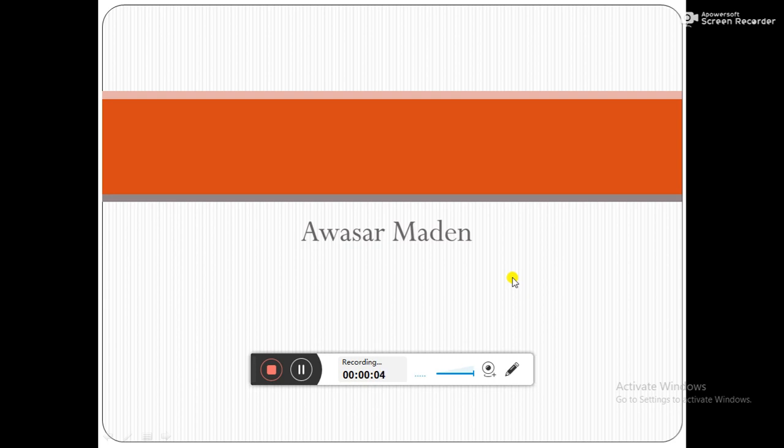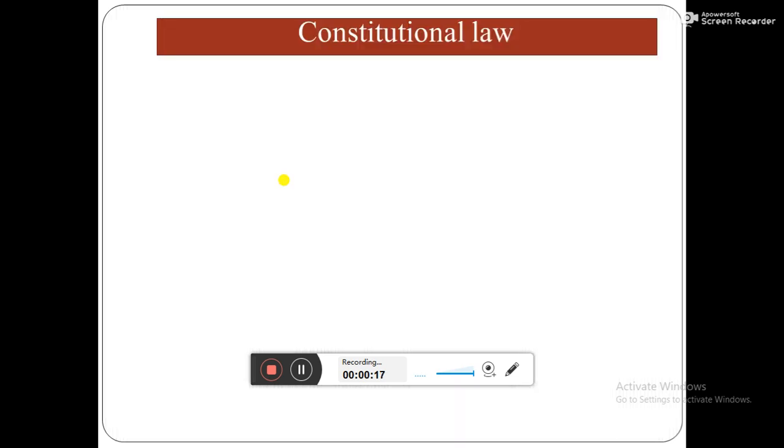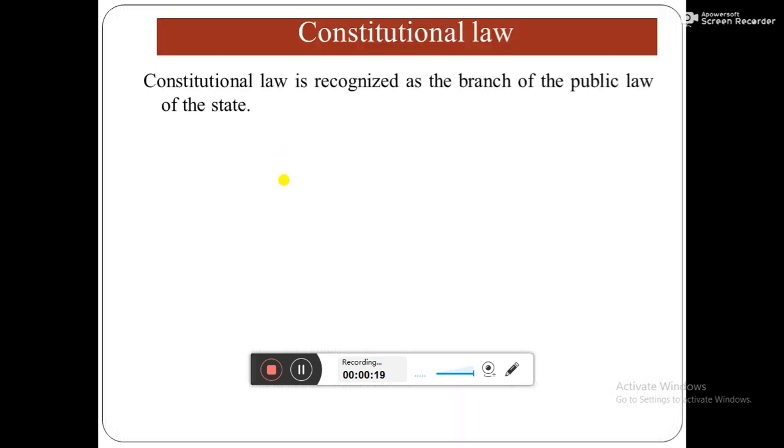So today we start the constitutional law. So what is the constitutional law? It is the common question. In Nepali, Samvidhani Kanon. So what is the constitutional law? Very simple.